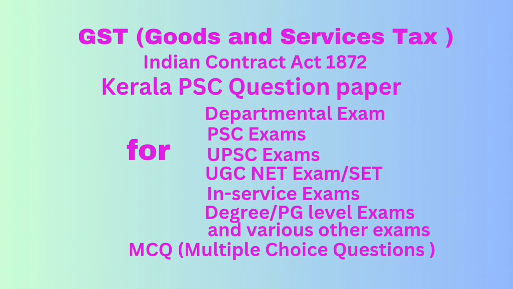Question number 18. Which among the following is the form for filing GST TDS return? Option A, GSTR 9C. Option B, GSTR 3B. Option C, GSTR 7A. Option D, GSTR 7. Correct answer option D, GSTR 7.